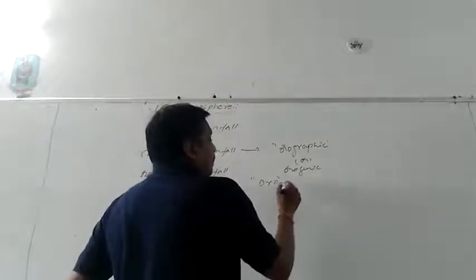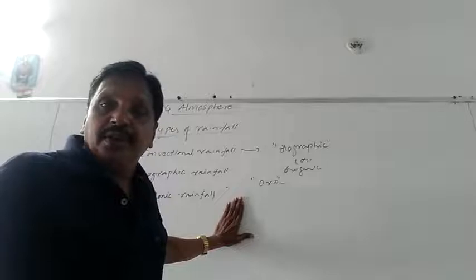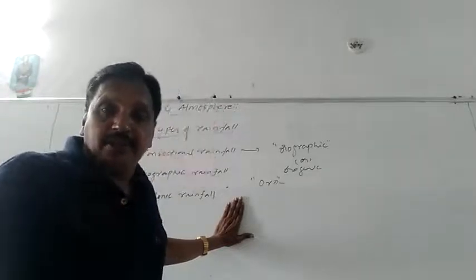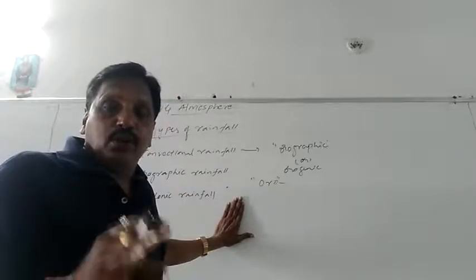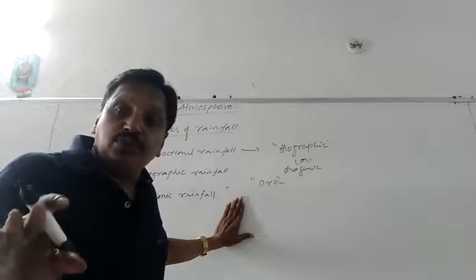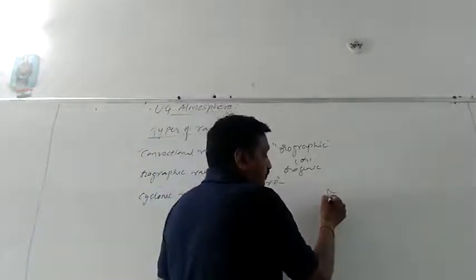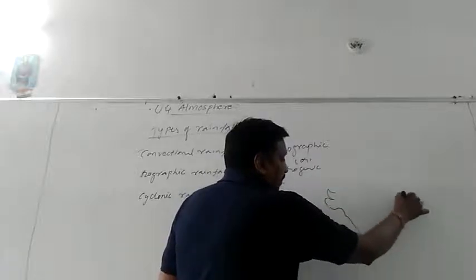So this is the rainfall which is caused because of the existence of a hill or mountain in the path of rain-bearing winds. Got it? So, if you see the monsoon winds that enter into India,